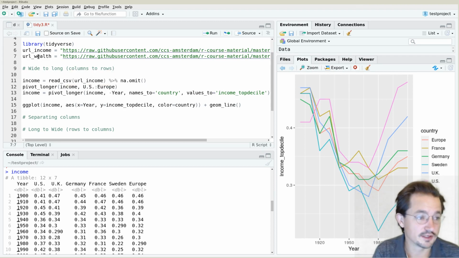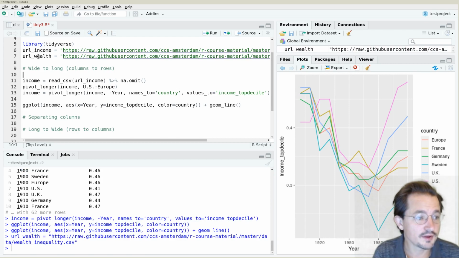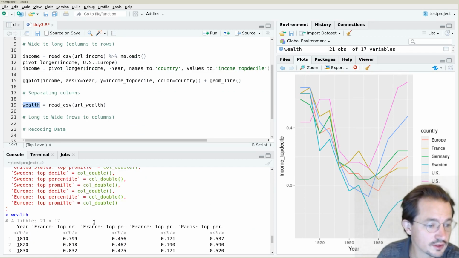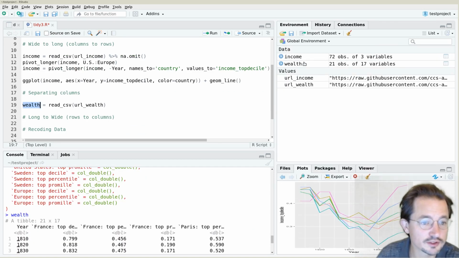Let's now look at the other data set, the wealth inequality data set. So let's have a look there. We'll call it URL for wealth, and we'll call this, of course, wealth. So what does this data look like? This actually looks a little bit more messy, right? Let's view it over here.